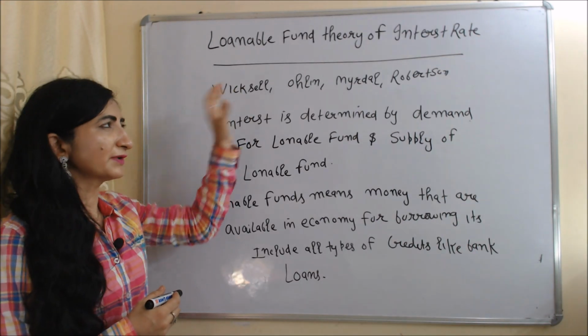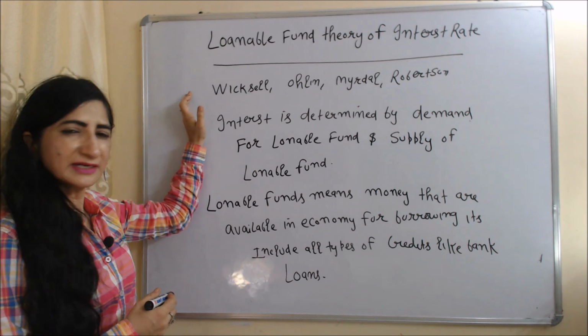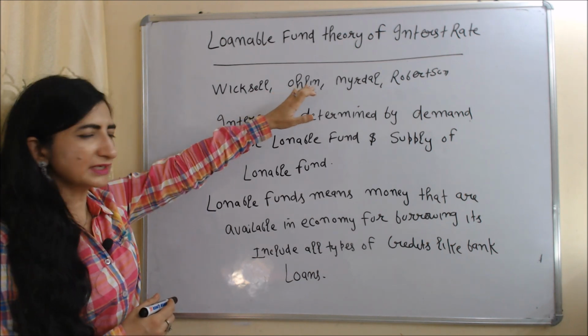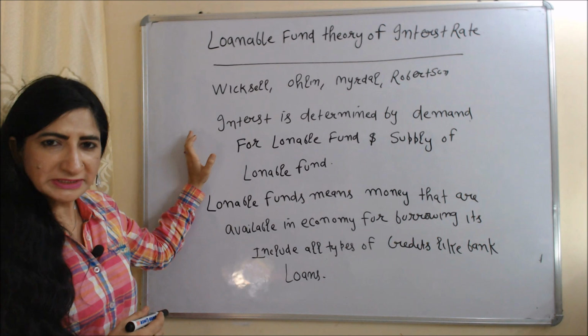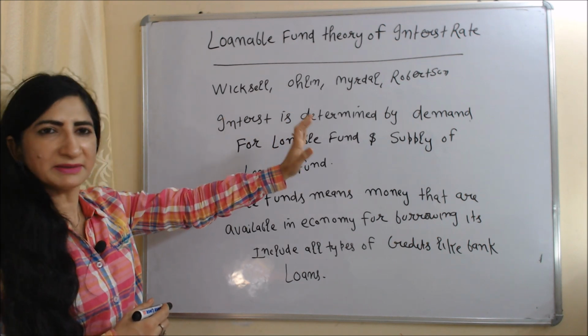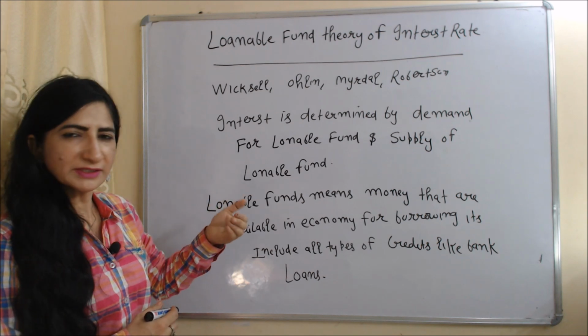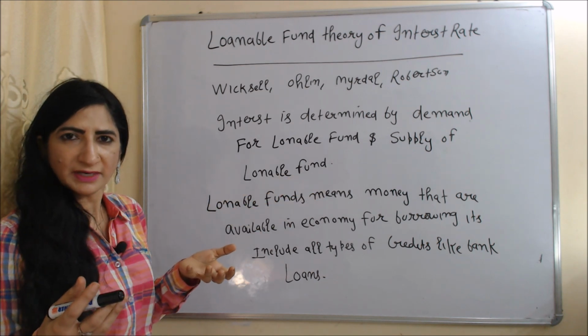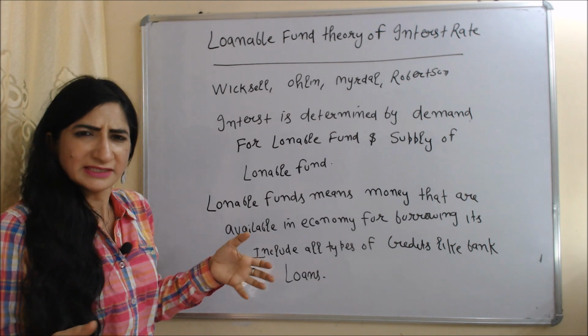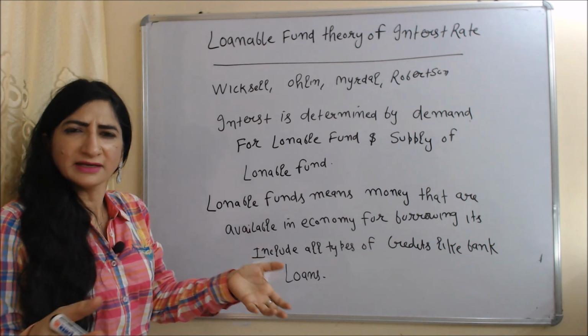Next is the loanable fund theory of interest rate. This theory is given by Wicksell, Ohlin, Myrdal and Robertson. According to this theory, interest rate is determined by demand for loanable funds and supply of loanable funds. Loanable funds means money that is available in the economy for borrowing purposes. It includes all types of credit like bank loans.